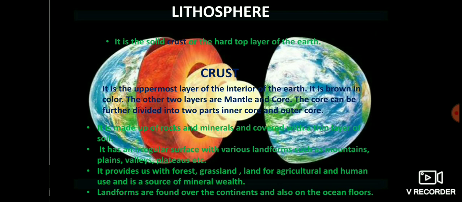Now let's proceed about lithosphere. It is made up of rocks and minerals and covered with a thin layer of soil. It has an irregular surface with various landforms such as mountains, plains, valleys, plateaus, etc. It provides us with forest, grassland, land for agriculture and human use, and is a source of mineral wealth. Landforms are found over the continents and also on the ocean floors.